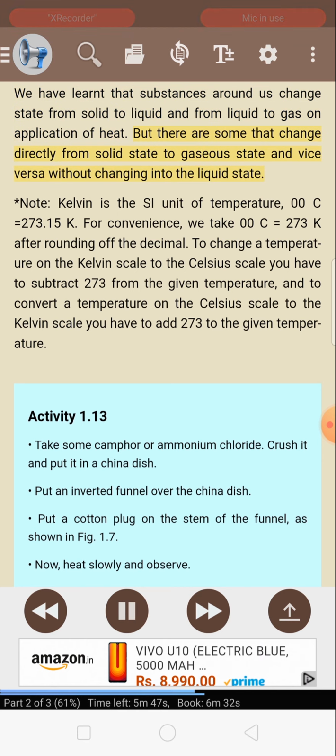Note: Kelvin is the SI unit of temperature. 0 °C equals 273.15 K. For convenience, we take 0 °C equals 273 K after rounding off the decimal. To change a temperature on the Kelvin scale to the Celsius scale, you have to subtract 273 from the given temperature, and to convert a temperature on the Celsius scale to the Kelvin scale, you have to add 273 to the given temperature.